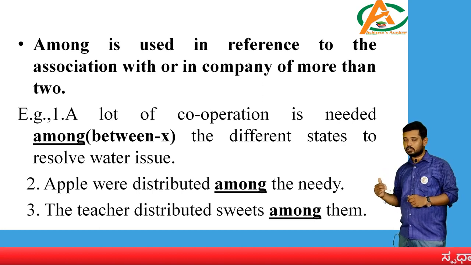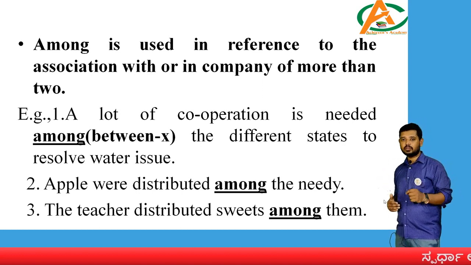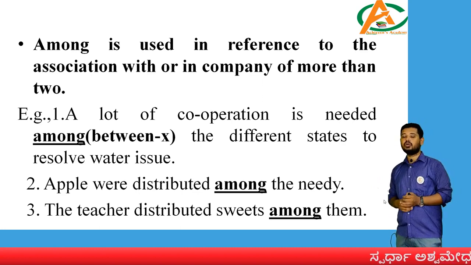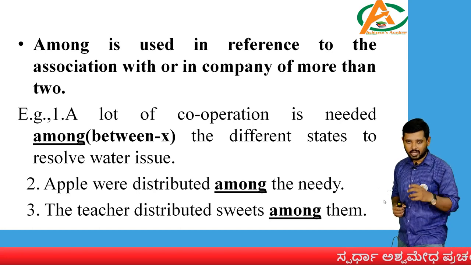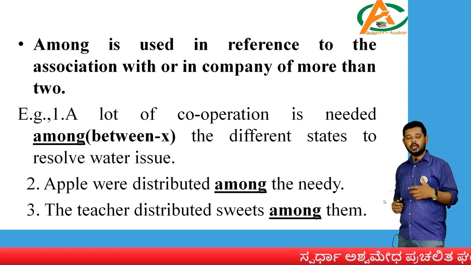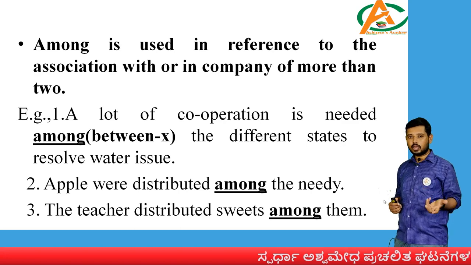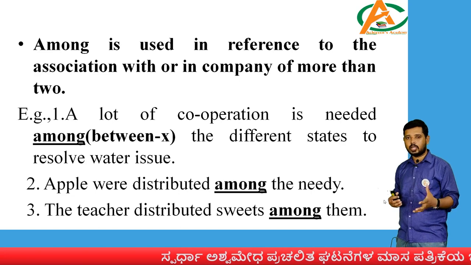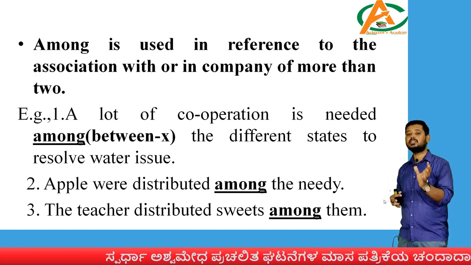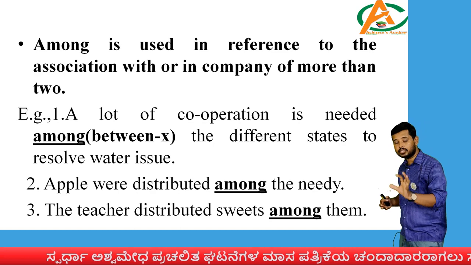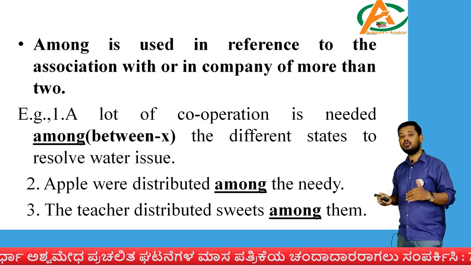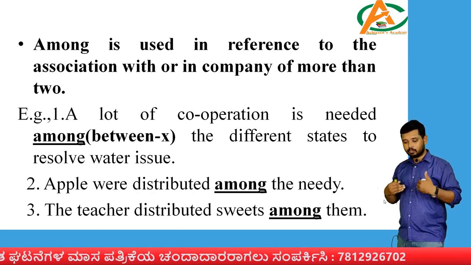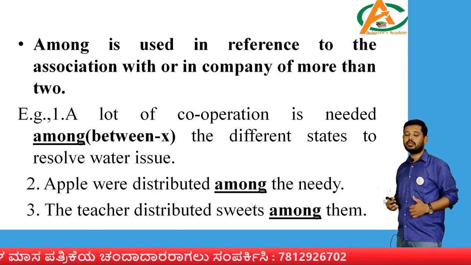So I'm jumping to the second example. Apples were distributed among the needy. When you speak about needy persons, there are obviously more than 2 or 3 people. Needy is maybe 5, 6 people or 10 people, a group of people. Somebody is distributing apples. Apples were distributed among whom? The beneficiaries, needy people. There are multiple people, so during that time also we use the word among.